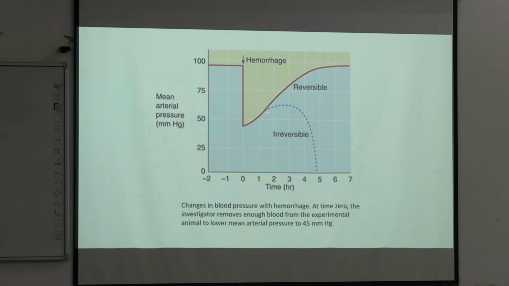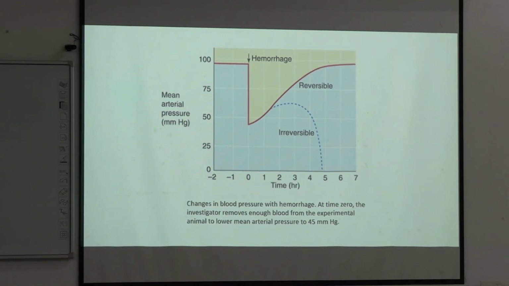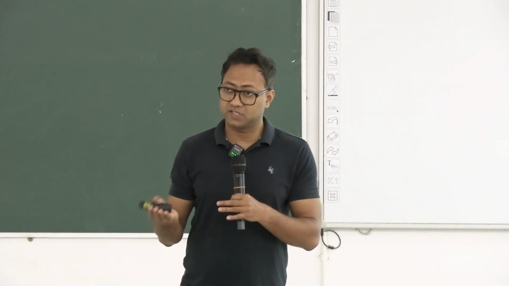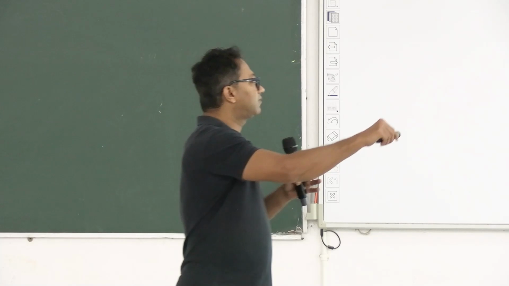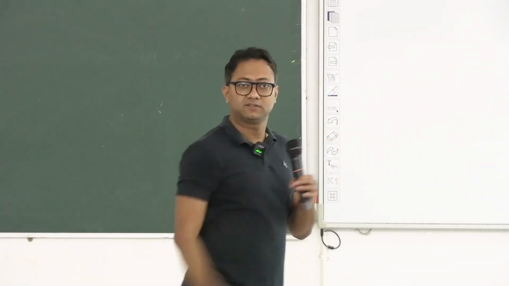From this point, it is a crucial or critical point where things may become irreversible, and this is the purpose of our treatment. You treat the patient to maintain mean arterial pressure, to maintain perfusion, and take the curve this way, not this way, right? Clear?